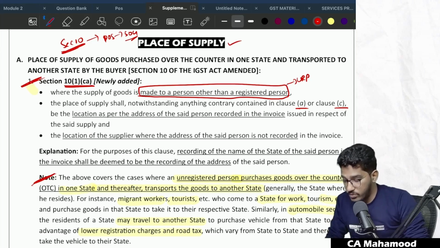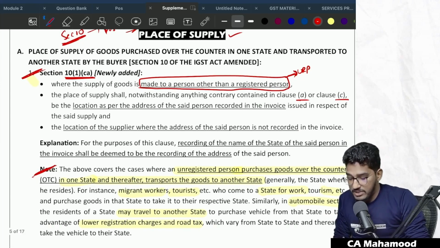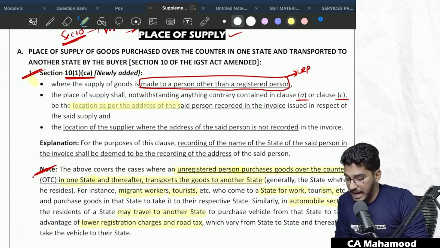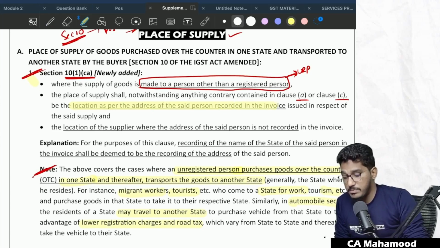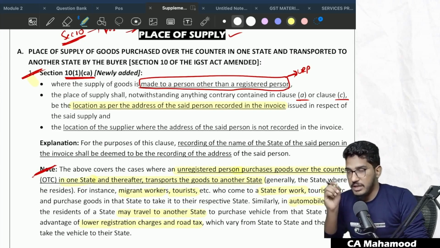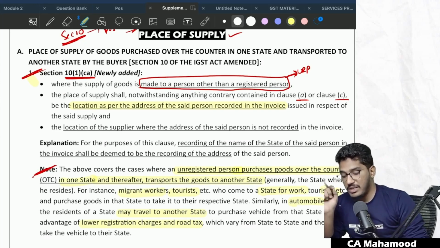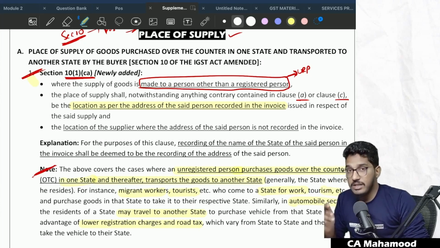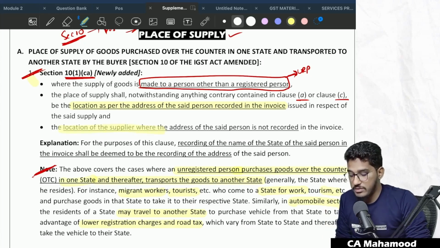In case the supply of goods is happening to an unregistered person, then the place of supply shall be the location as per the address of the said person recorded in the invoice issued in respect of the said supply. Nothing but in the invoice, the supplier will record the address of that recipient. That location of the recipient as recorded in the invoice will be the place of supply. In case the address is not recorded in the invoice, in those circumstances, the location of the supplier is the place of supply.